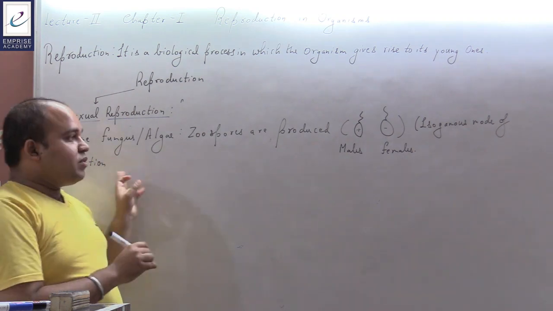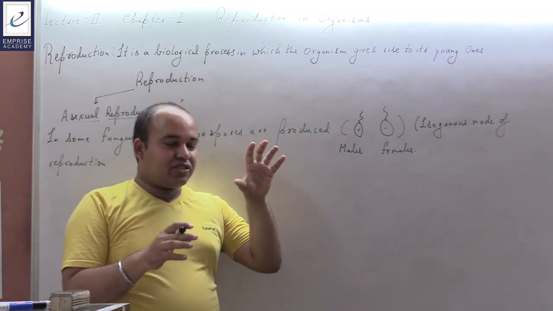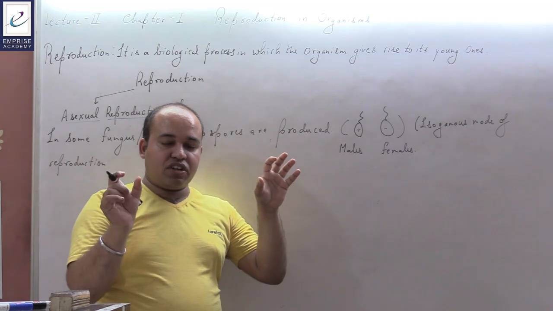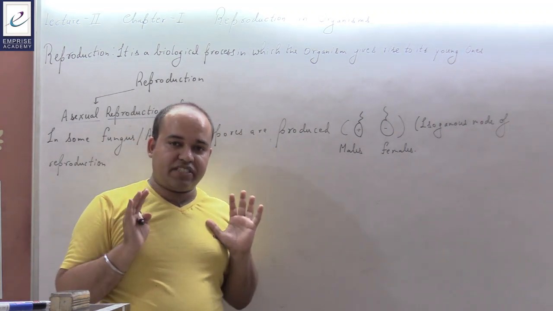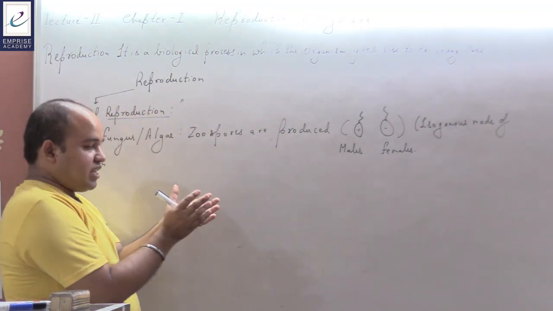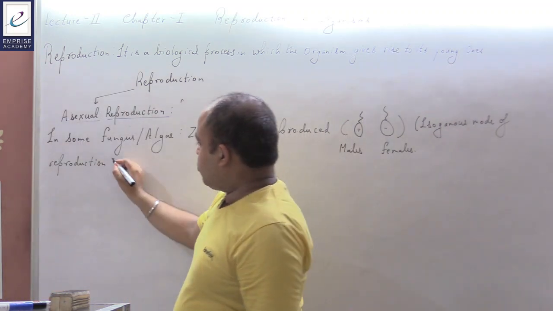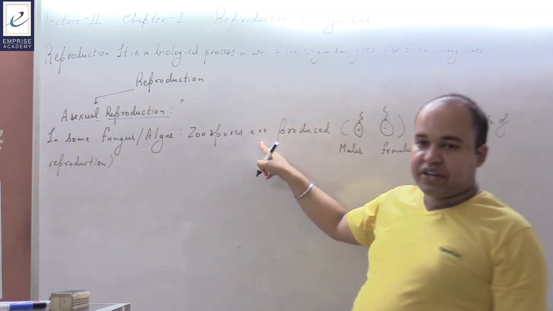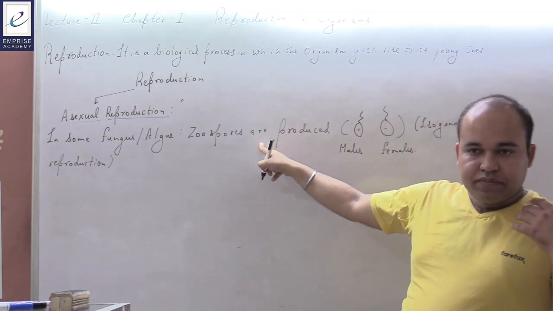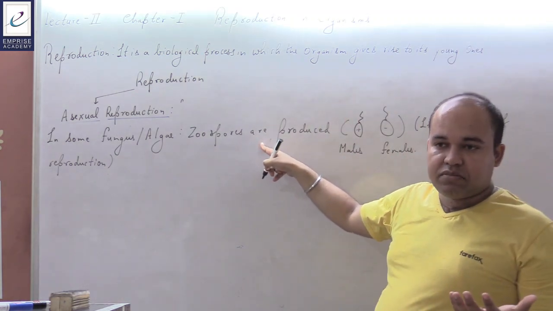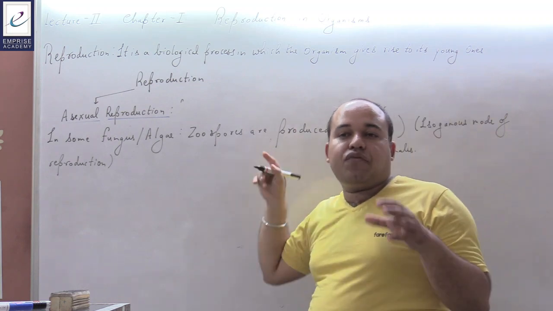While in humans, the egg is of larger size and the sperm is of smaller size, so that is referred to as oogamous type, or anisogamous type, where the gametes are of different size. In fungus and algae, zoospore formation takes place,